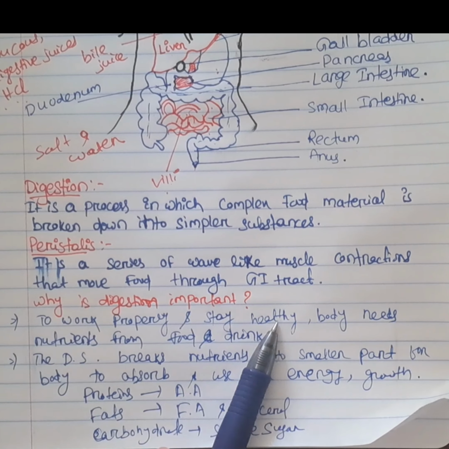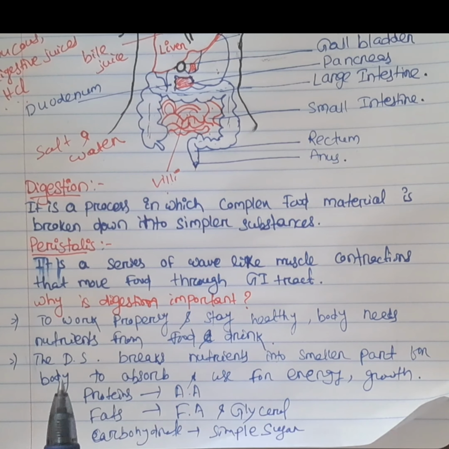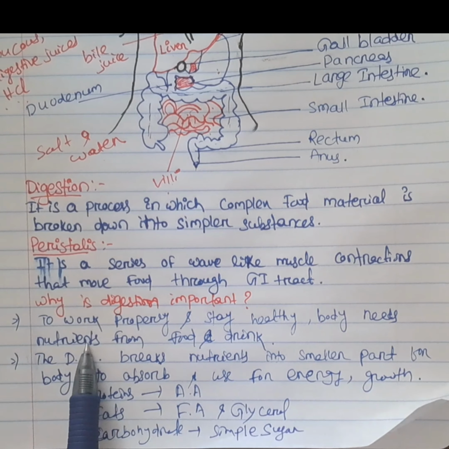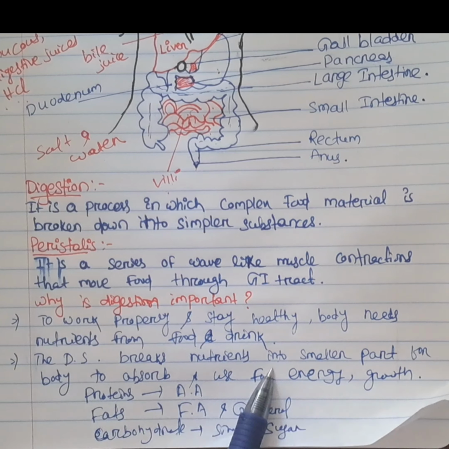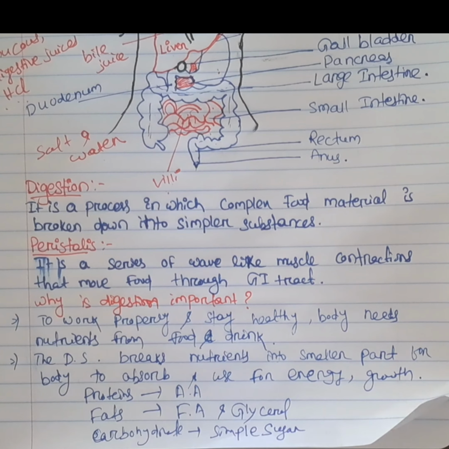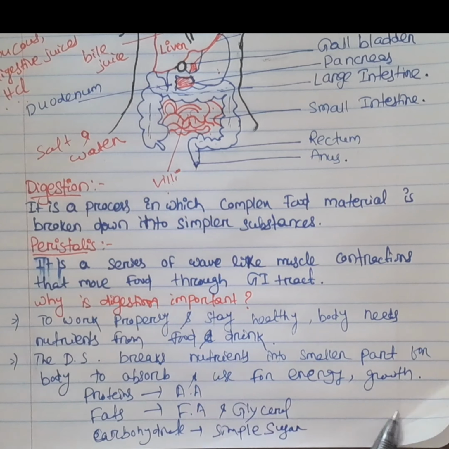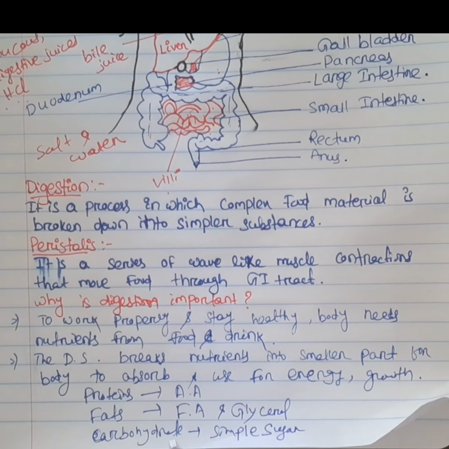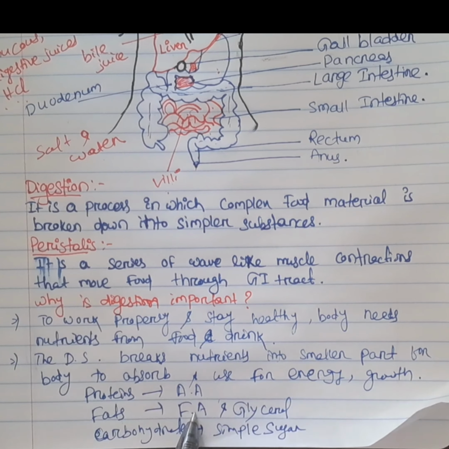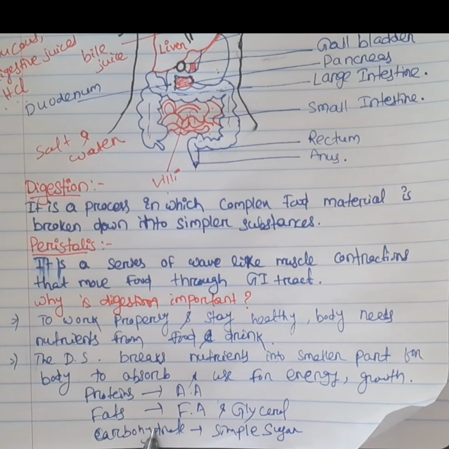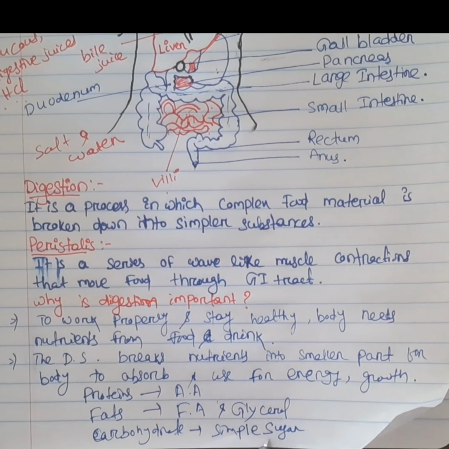Why is digestion important? To work properly and stay healthy, the body needs some nutrients like minerals, proteins, fats, carbohydrates, water, etc. from food and drink. The digestive system breaks the nutrients into simpler, smaller parts for the body to absorb and use for energy, growth, and cell repair. Proteins are broken down into amino acids, fats are broken down into fatty acids and glycerol, and carbohydrates are broken down into simple sugars.